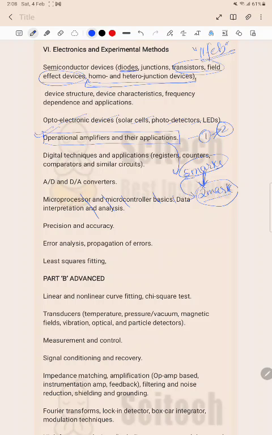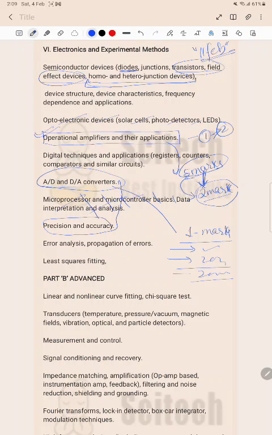Microprocessor and all, you can ignore that. In the GATE examination, most probably for analog to digital converter and digital to analog converter, a 1 mark question is asked in approximately alternate years. For example, this is 2022. If a question is there, then in 2023 most probably a question will not be there. Again in 2024 you will find a question. Precision, accuracy, these all belong to the analog to digital converter part. This type of question will be there. Error analysis in the GATE examination has very least chances of a question being asked.